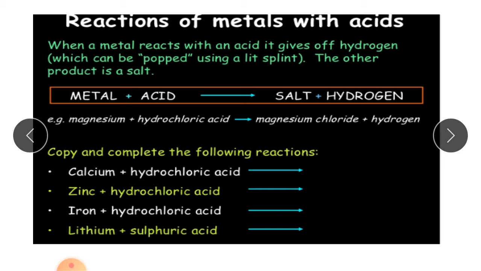Now for example, you have the metal magnesium. Magnesium is a metal, and which acid do you have? You have hydrochloric acid. Now what will you get? Salt. The name of the salt will be magnesium chloride, and which gas will be given off? Hydrogen gas will be given off. Okay. Now you have to solve these equations by understanding this equation. Okay.